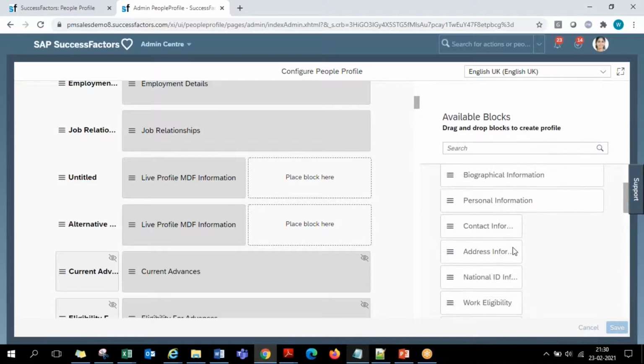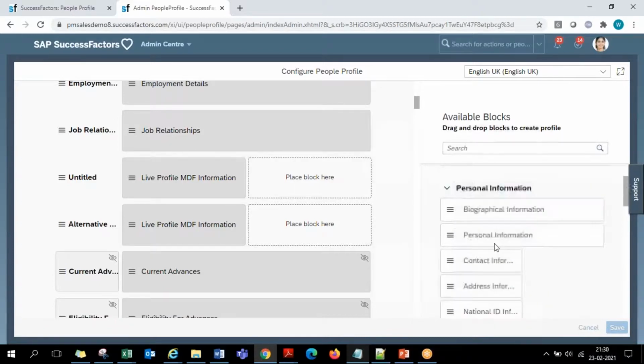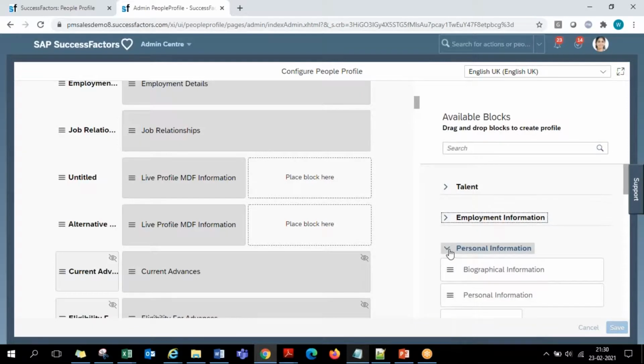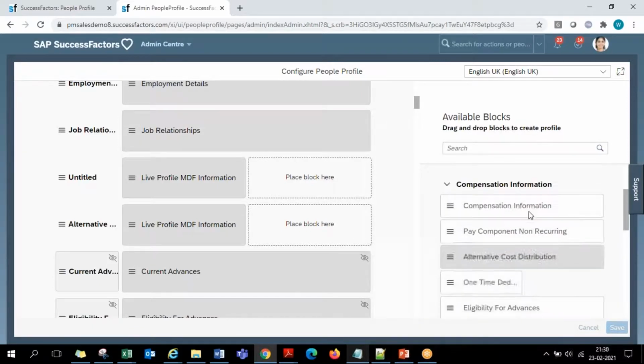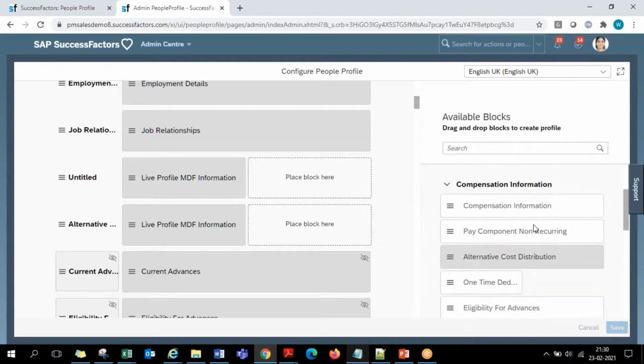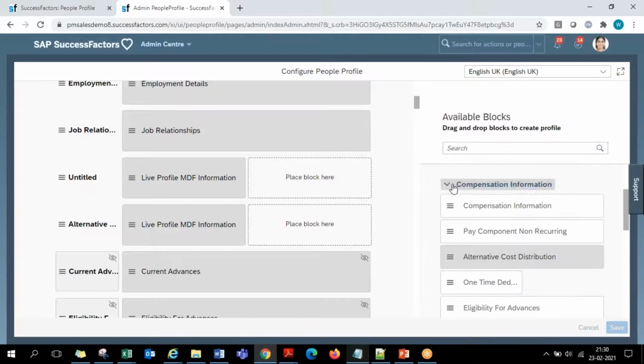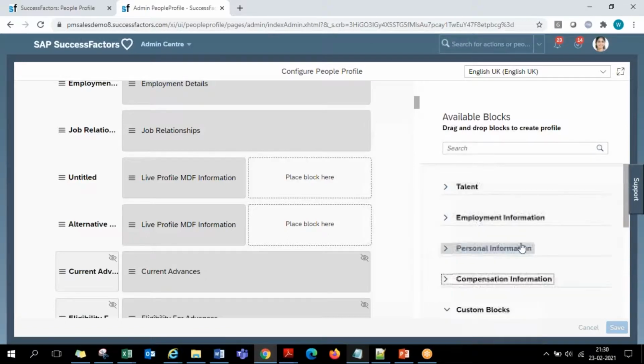Employee contact details, address details, national IDs, emergency contacts, dependents. These kinds of portlets are listed here under the personal category. And then salary information related, compensation information related, a few more portlets: employee regular pay components, one-time payments, one-time deductions, all these things. So like this, all the standard portlets are categorized into four parts: talent, employment, personal, and compensation information.